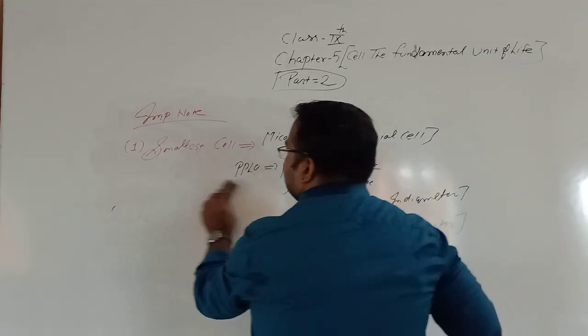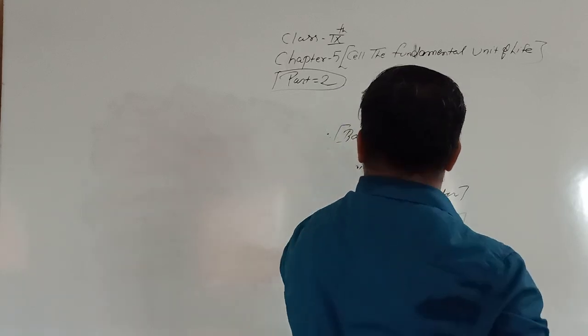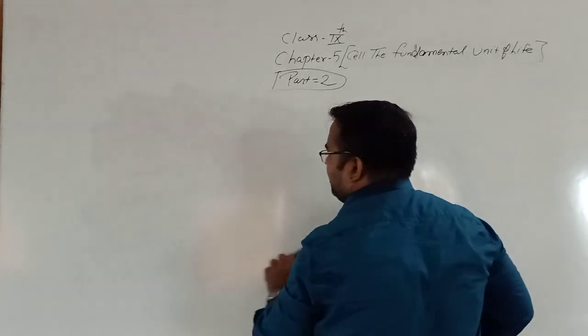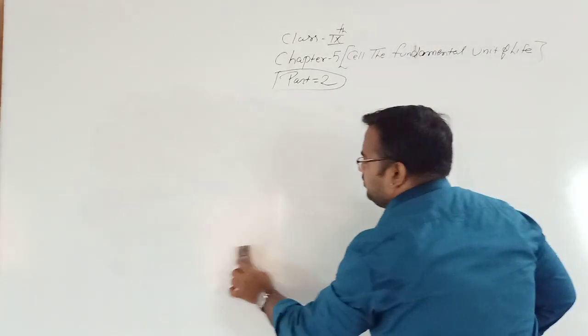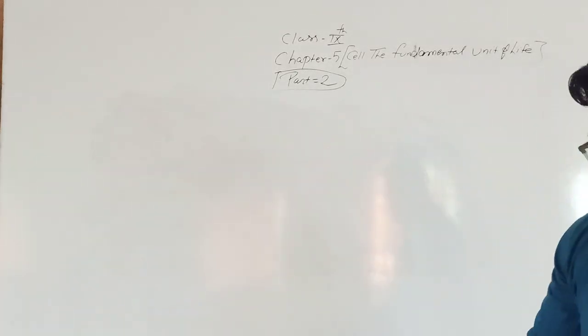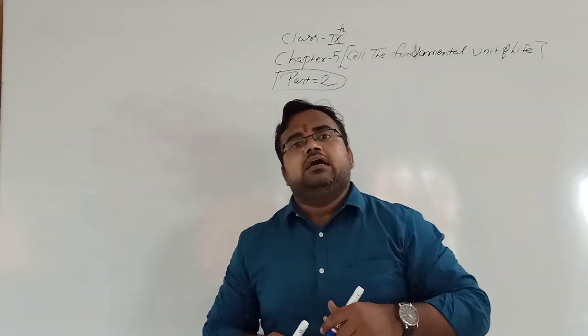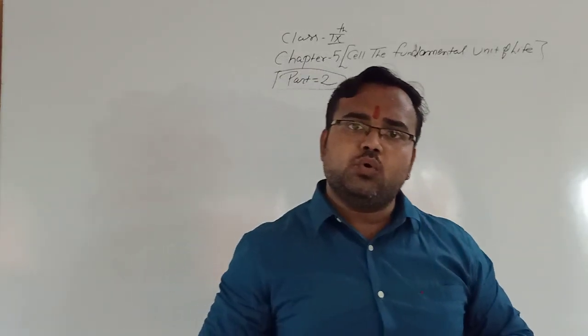Now we'll see the two types of organisms, that is, one is prokaryotic and another is eukaryotic.